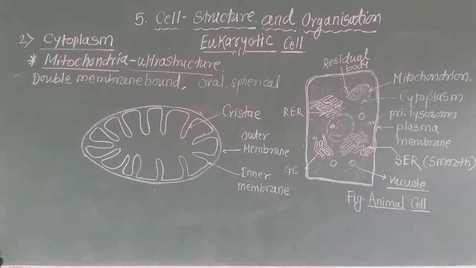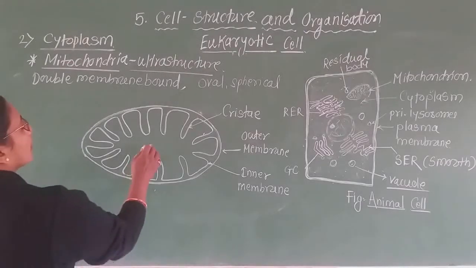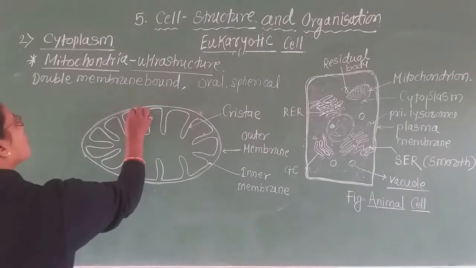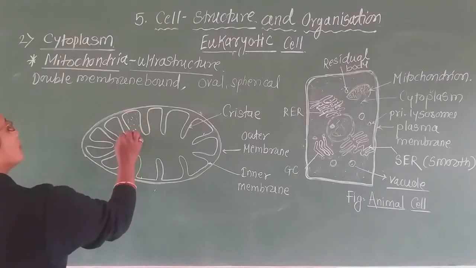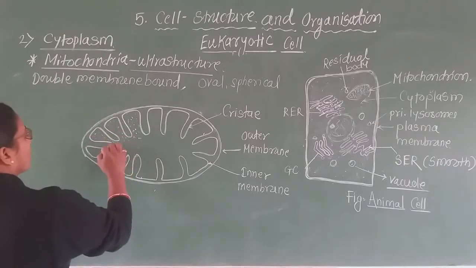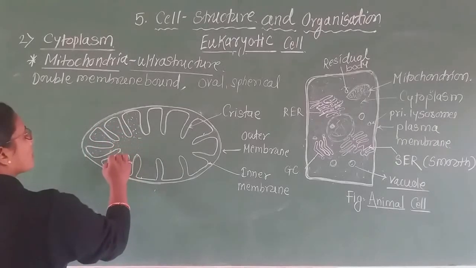Now, inside this inner membrane, the mitochondria consists of cytoplasm or the matrix, like this.